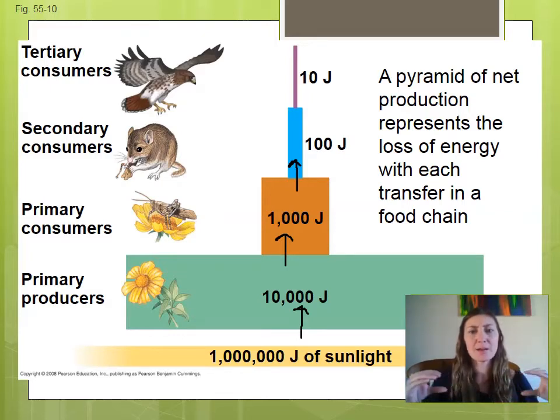So what we tend to see in a pyramid like this is that your primary producers tend to have the biggest amounts. There has to be a lot of those. Then your next level is much smaller, much smaller, much smaller, all the way to the top. If this were super big, there wouldn't be enough energy to support that large of a population of tertiary consumers, because they have to consume so many wood rats or secondary consumers in order to get enough energy to survive. So typically your pyramids are going to be heavy at the bottom and very light at the top, except for one exception that we're going to see.